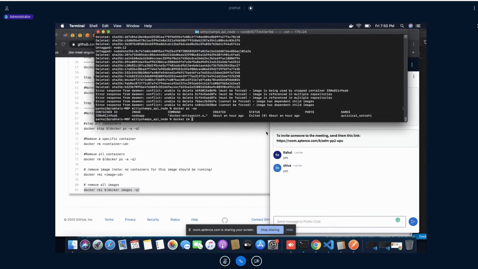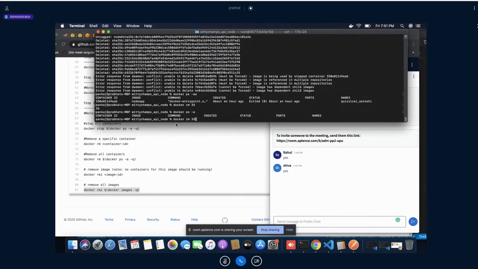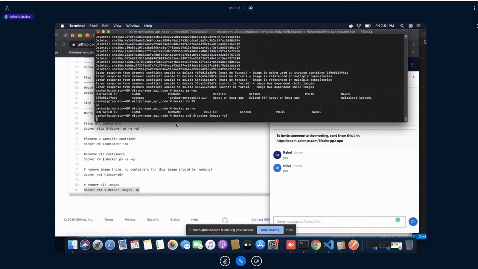docker rm 33. By the way, guys, you see this identifier, this container ID, it is not necessary to copy each and every thing. Even if I type rm 33, meaning just the initial two or three letters, it would work. See here, it is working. Now if I run like this one, what will happen? Whatever images we have, each and every one will be deleted.